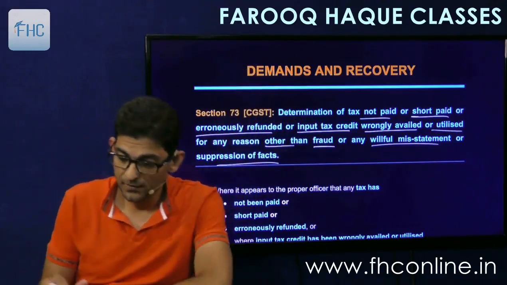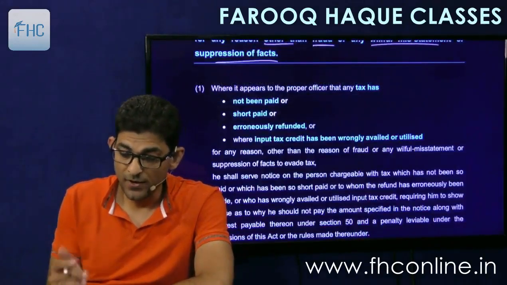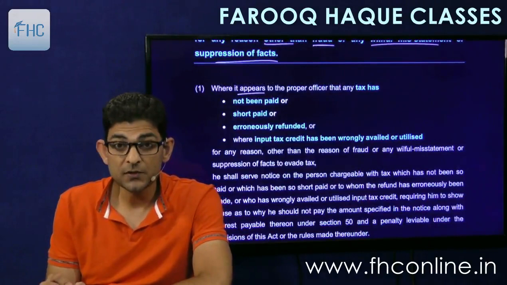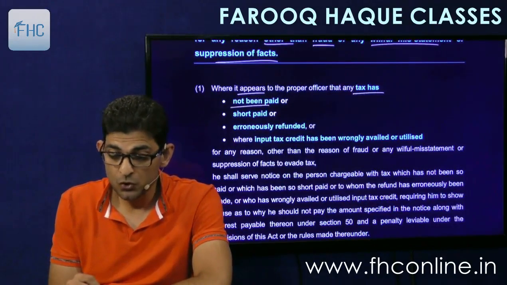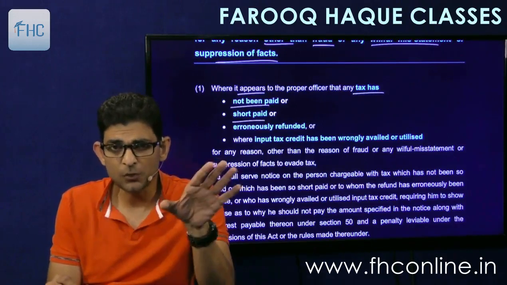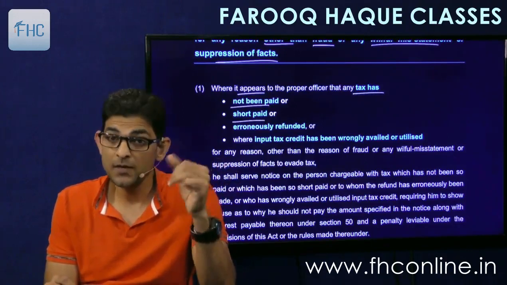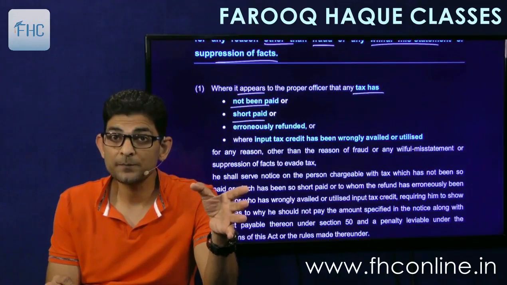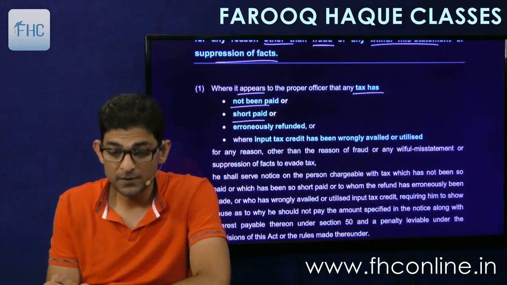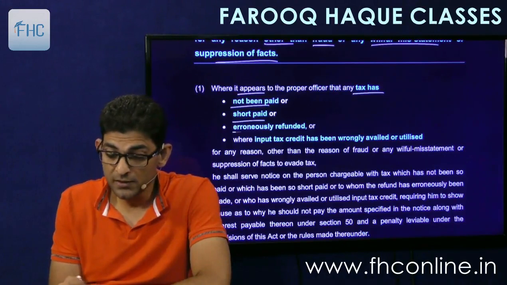Where it appears to the proper officer that any tax has not been paid or short paid. Not been paid means completely not paid. Short paid means it should have been paid at 18%, but you have paid at 9% only. Or erroneously refunded.